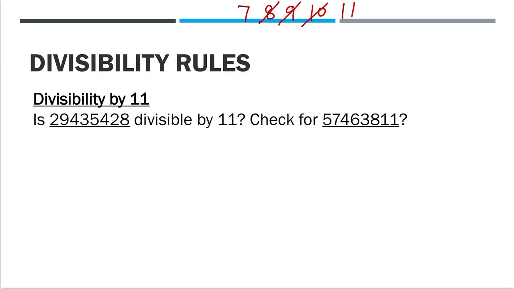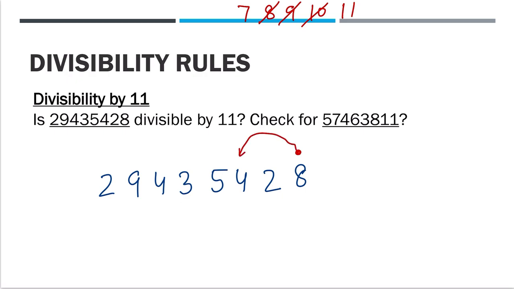Now coming to 11. In case of 11, this is very interesting. Take 2, 9, 4, 3, 5, 4, 2, 8. We are going to do bunny hops. If you are not aware, a bunny hop is like you just leave one and jump to the next, right? Like taking 2 steps. Let's start from here. Now going to 8 and going to 2, jump directly to 4. Now from 4 directly jump to 3. These are called bunny hops, like a rabbit.